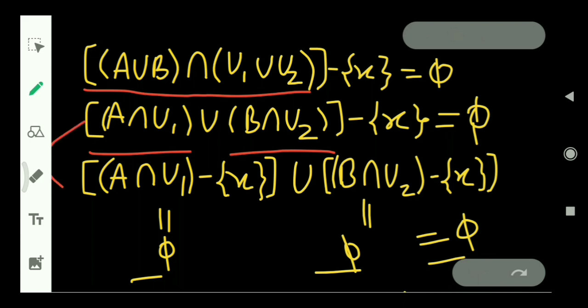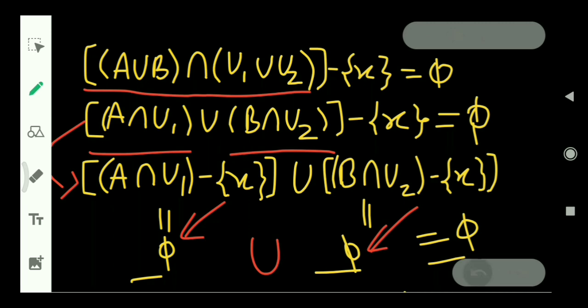This statement implies that (A intersection U1 excluding the point X) union (B intersection U2 excluding the point X) is empty, by using the property of union. So this set is empty, this set is also empty, and the union of two empty sets is again an empty set.